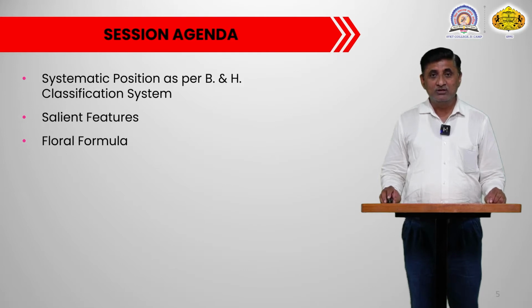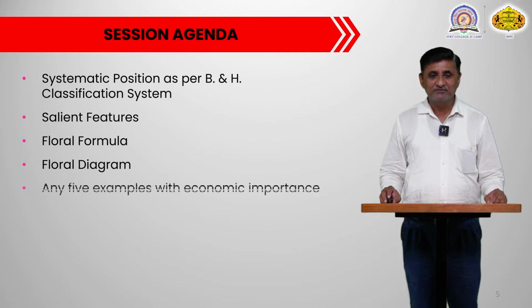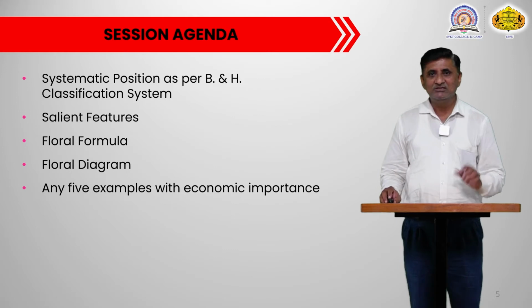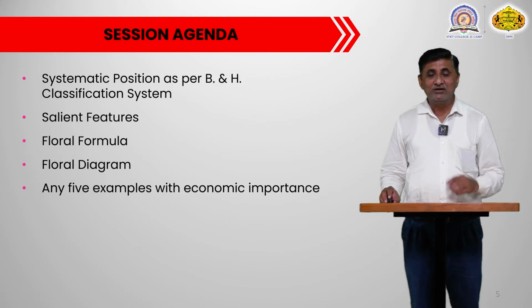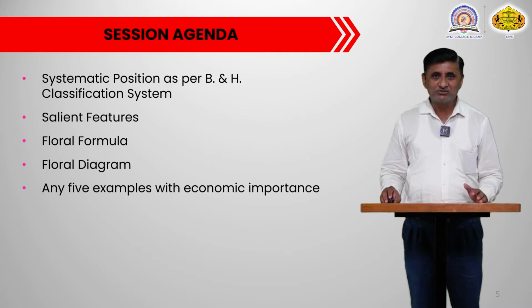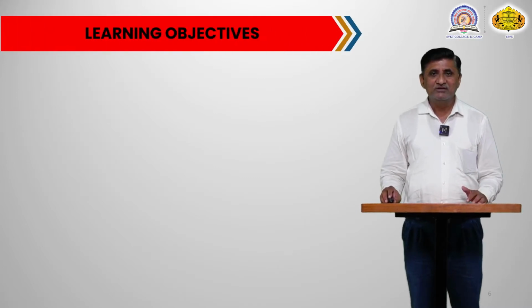We also want to form the floral formula, and observe and draw the floral diagram of the family Apocynaceae. Lastly, we will see the economic importance of the family with respect to some representative plants belonging to it.